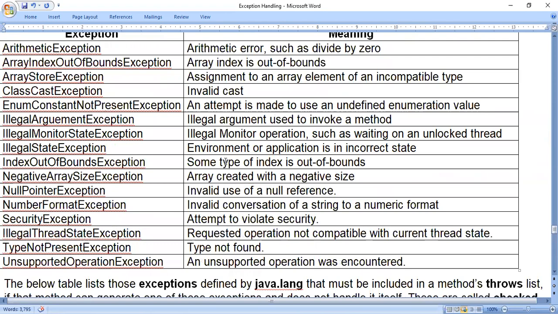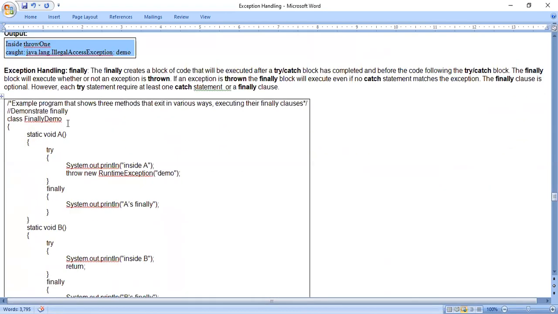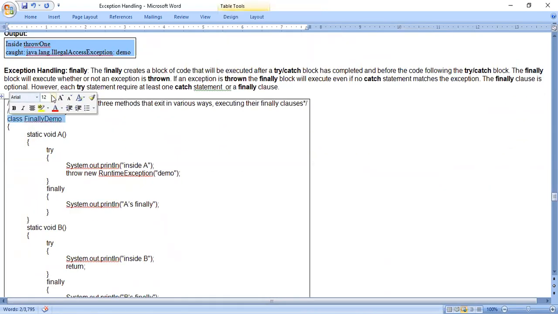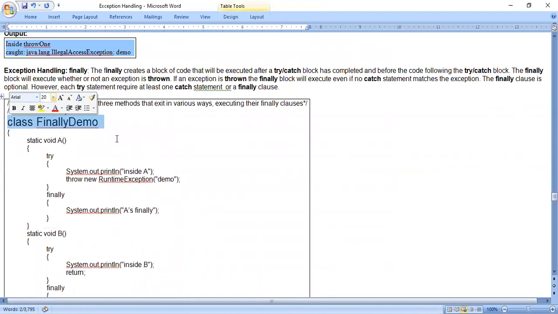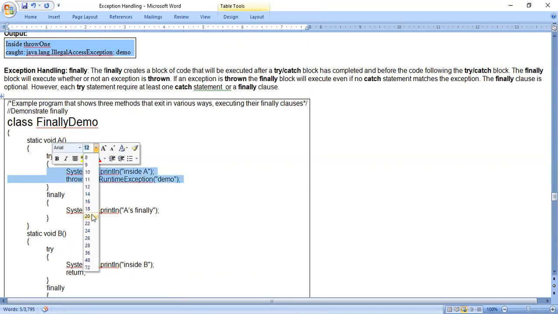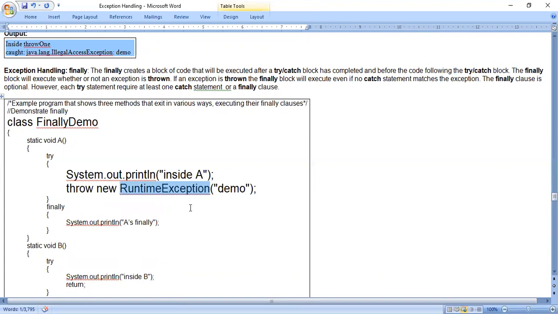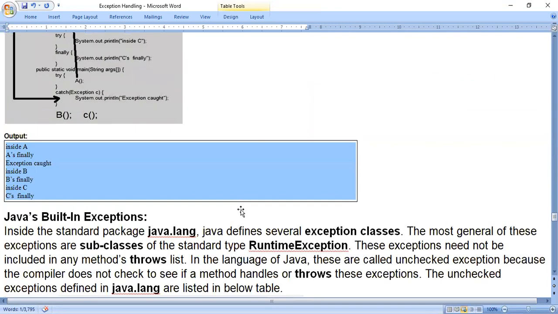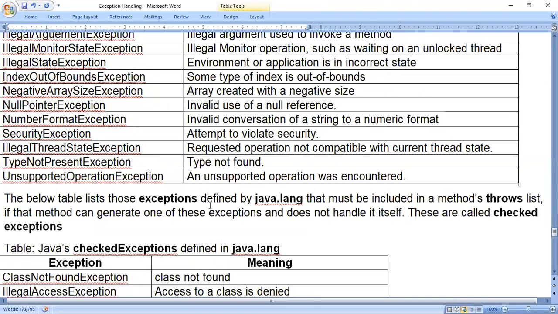So if I say, for example, class FinallyDemo, when I write class FinallyDemo, this is not an exception class. This is one class name, that's all we have written. But exception class names means, see, in this line we have used RuntimeException. RuntimeException is an exception class name. So like this, we can create our own exception class names. So we will see how to create our own exception class names.